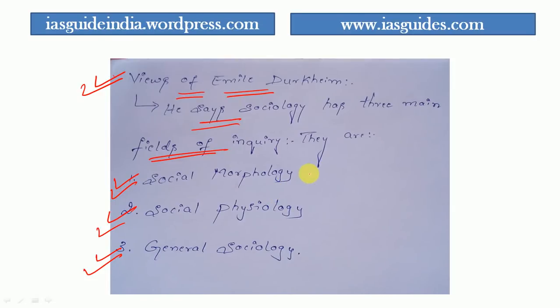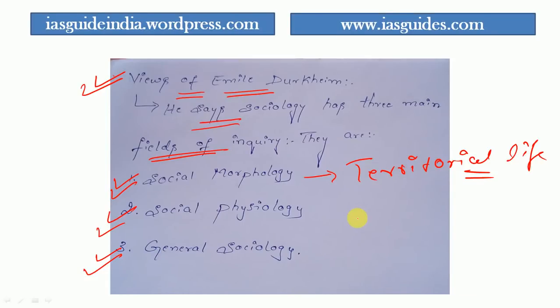Okay, see, social morphology, he tells, studies the territorial basis of the life of people. It studies the territorial life of the people. And also he tells that it studies the problems of population. See, what are the problems of population? Unemployment is a problem of overpopulation. Poverty is a problem of overpopulation. That is the reason more poverty is there in India and China. Rich are rich, poor are poor. This is the main reason, population.